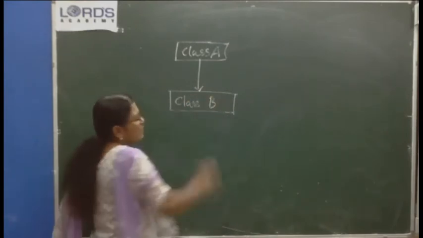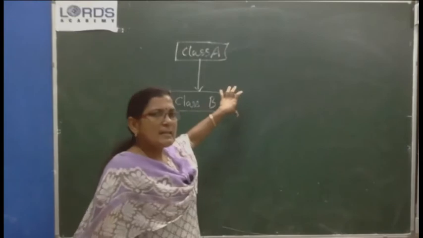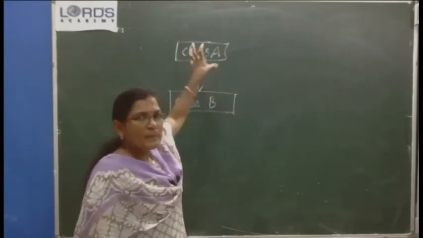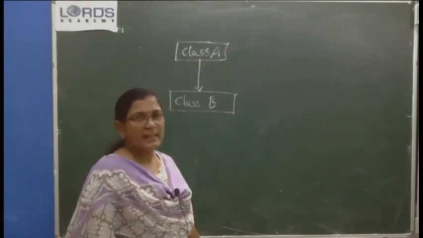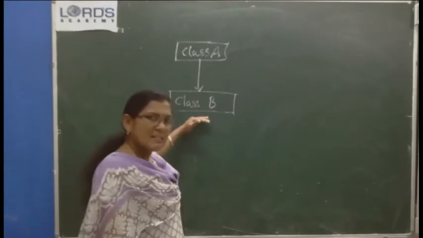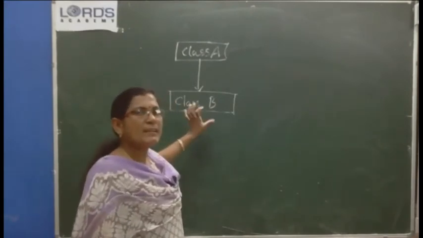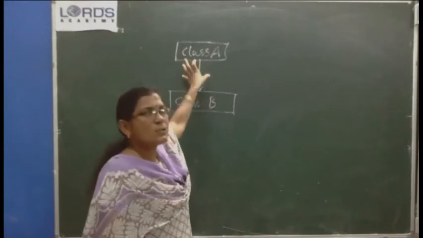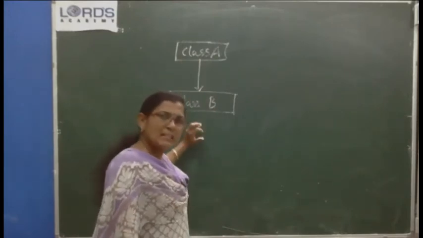In class A, some common characteristics and methods are defined. When you write class B, you find that some of the characteristics of class A are common to the objects of class B also.